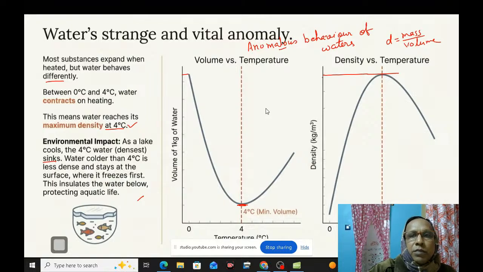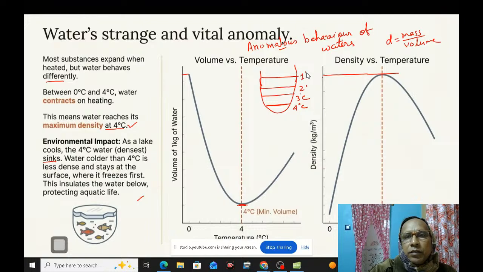You see here, suppose this is the pond. This one is the minimum value, at 4 degrees centigrade. After that, it is less dense, that is 3 degrees centigrade. After that, it is 2 degrees centigrade, then 1 degree centigrade, and then 0 degree centigrade. And at 0 degree centigrade, this part freezes to ice. But below is water, and it is protecting the aquatic life.